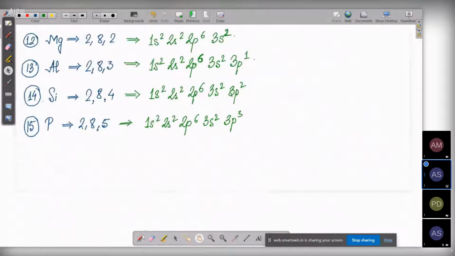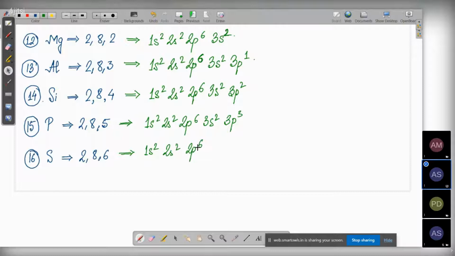Then you have your sulfur, 2, 8, 6. That is 1s2, 2s2, 2p6, 3s2, 3p4.